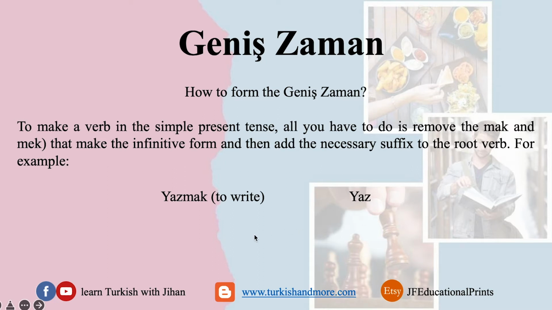Another example is almak, which means either to take or to buy. I have mak over here, so it's the infinitive form, to take, to buy. I remove the mak, I'll have al, which means take or buy. I add the necessary suffix to this root verb, and I can get my geniş zaman.